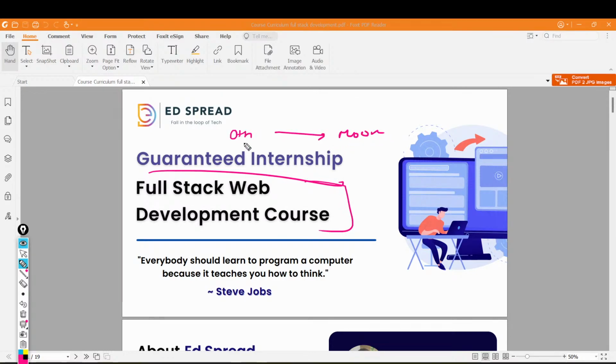We'll be starting from the very basics of the internet, then we'll learn about HTML, CSS, and JavaScript in a descriptive manner, and we'll top it off with full MERN stack development. That will cover many projects, starting from simpler projects like a portfolio website to bigger projects like Swiggy backend management and blog websites using your databases. We'll cover everything.